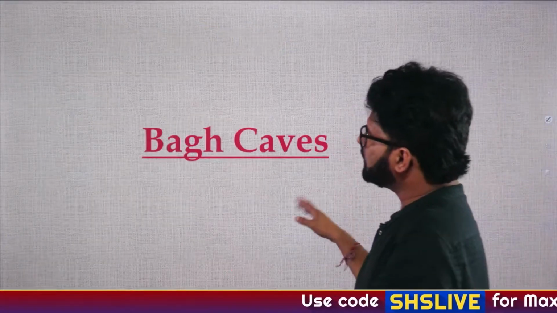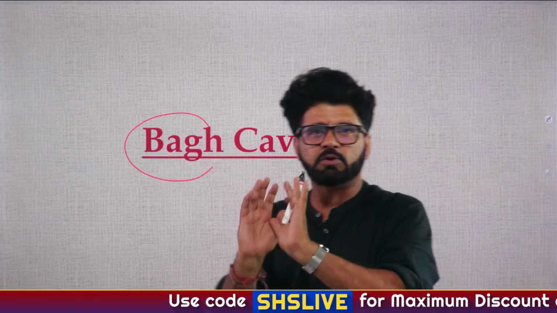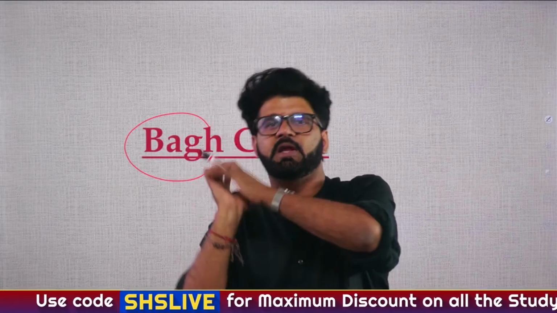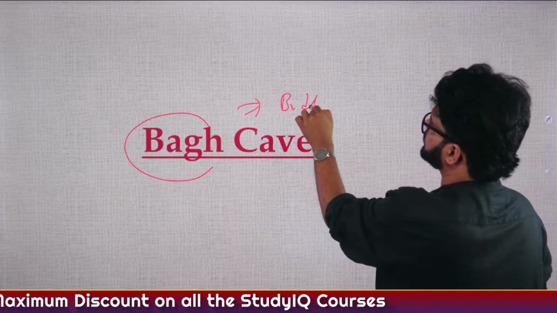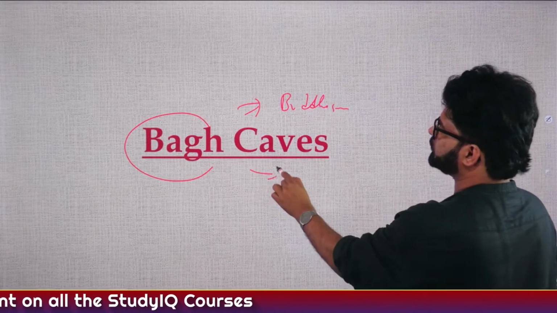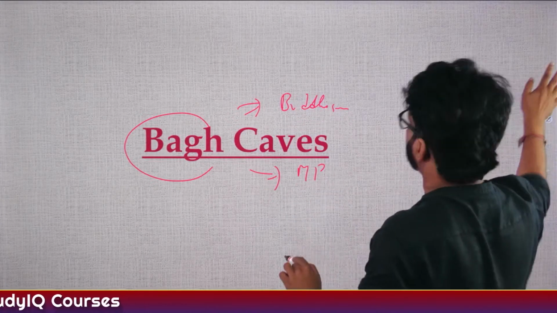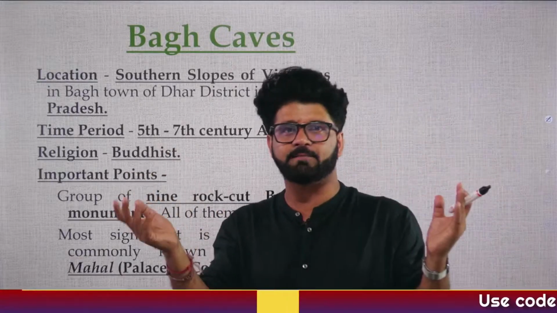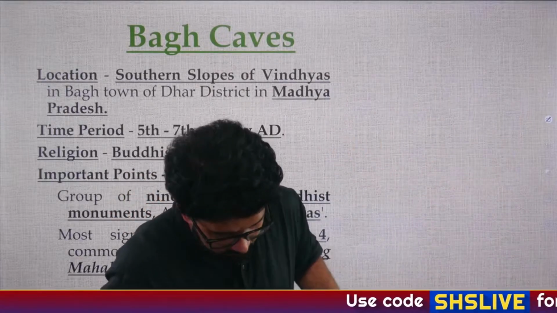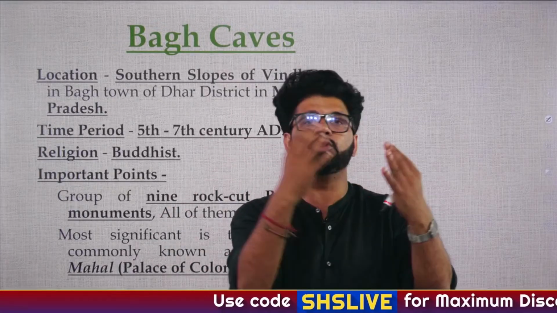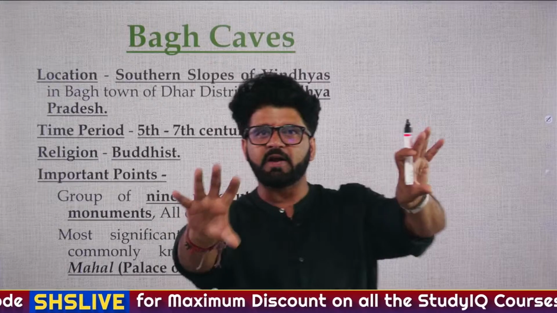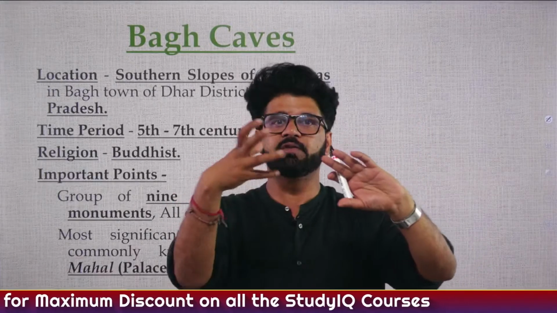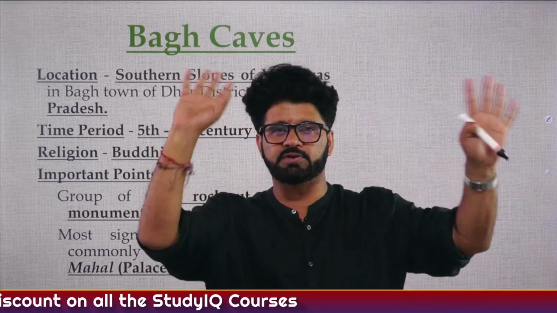Now let's talk about Bagh caves. We are talking about some Buddhist architecture, and these are some caves, there are some temples. Bagh caves, again Buddhism. Madhya Pradesh, these are the two things you have to remember. Sometimes we don't know who gave patronage. Like Elephanta caves show Hinduism and Buddhism tenets. We know Sadashiva is associated with Elephanta caves, where Shiva is shown in 3 forms: creator, preserver and destroyer.